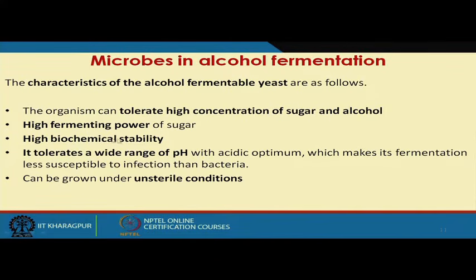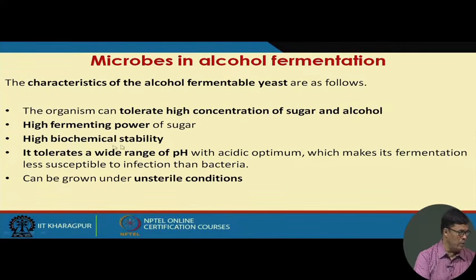That means the rate of alcohol formation is proportional to the rate of cell mass formation. So, the more cell mass formation there is, the more alcohol formation will take place in the system. Now, high fermenting power is very important. High biochemical stability is also very important. The more biochemical stability we have, the more uniform the alcohol concentration in a fermentation process, which is very much